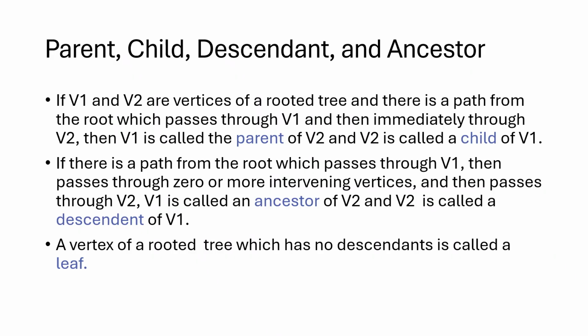And finally, if we have a vertex that doesn't have any children or any descendants, then we call that a leaf. So for example, if this is our graph, A, B, C, and D. C and D don't have any children, so these two are the leaves of this tree.